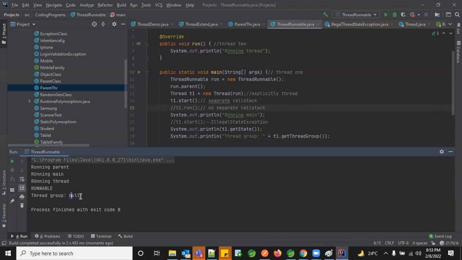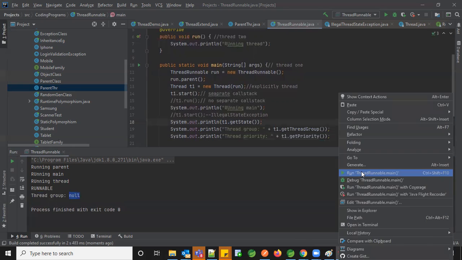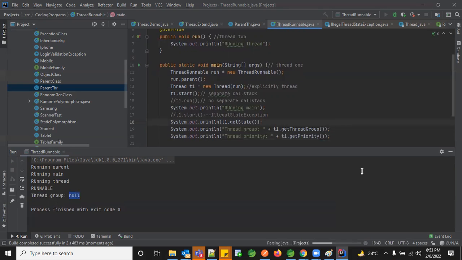Right now the thread group is null. Let's print the state and priority as well. Let me run that. So you see the priority as 5.